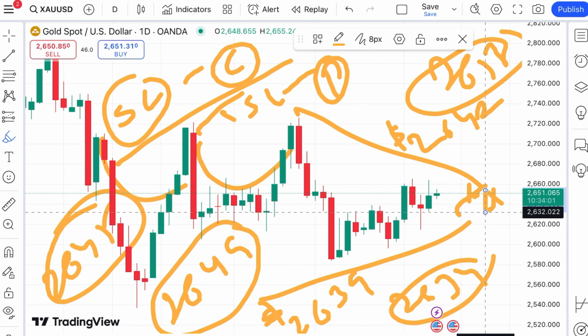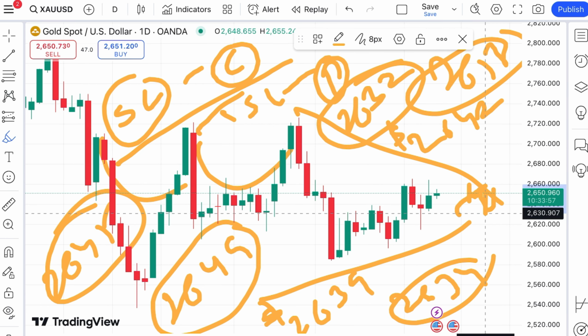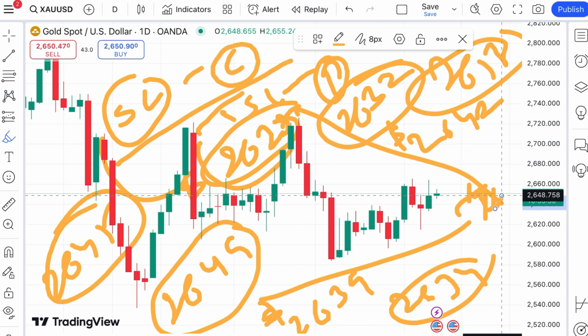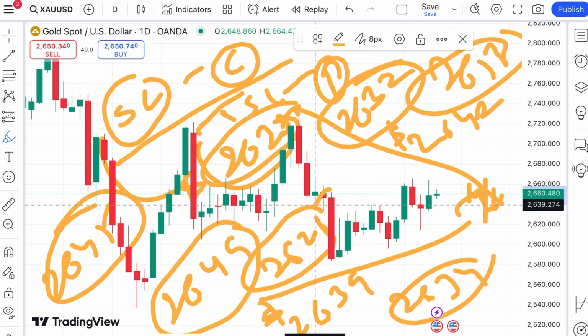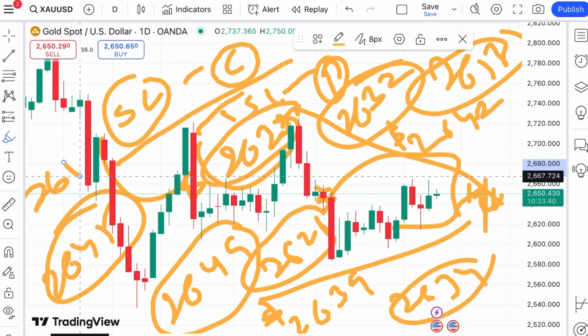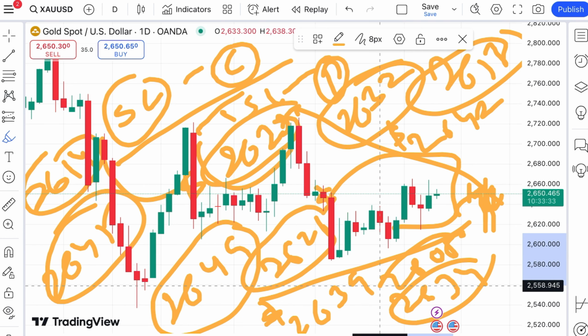Okay, and if that doesn't sustain, a further fall we can see towards $2632. Suppose the price falls below that particular level, chances of going towards a level of 2627 will be there. Okay, and then a further fall we can see towards $2621. Then there will be a zone breakout, so a further fall we can see, it can go towards a level of 2614, and then a further fall towards a level of $2608.